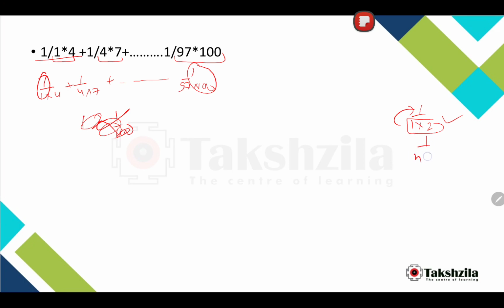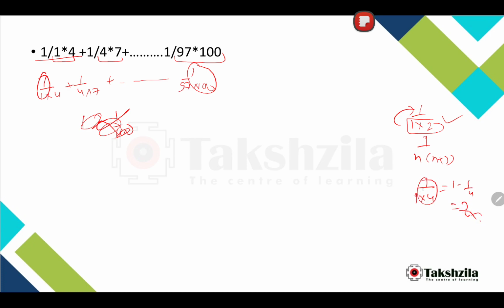If there is n and n plus 3, then this won't be valid. If we take 1 by 1 into 4, you can't write it as 1 by 1 minus 1 by 4, is it right? No, it isn't right, because this difference is 3 by 4, and here we have 1 by 4, so this is wrong.